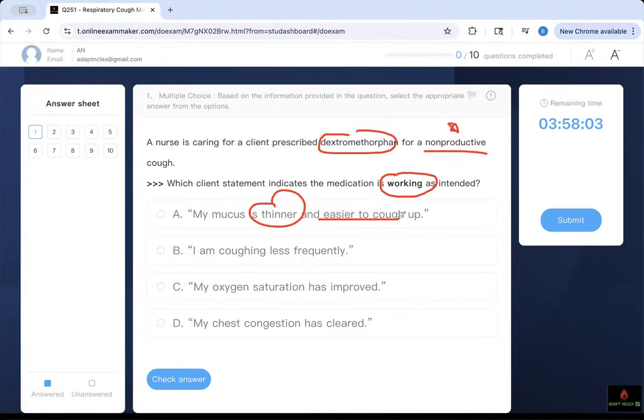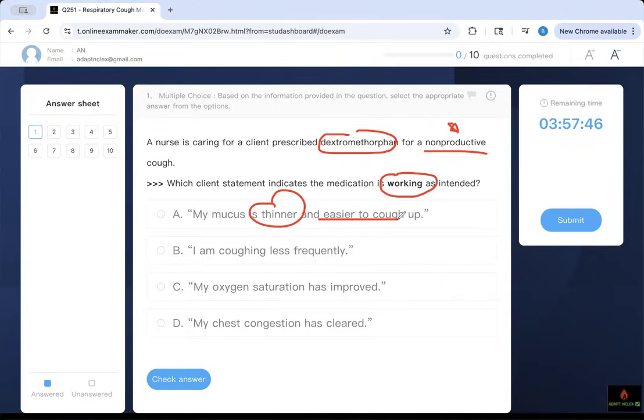It doesn't break down your mucus. It doesn't make it smaller or thinner. Wrong answer. I am coughing less frequently. Oh, that sounds like less cough. I'm stopping you from coughing. My oxygen saturation has improved.